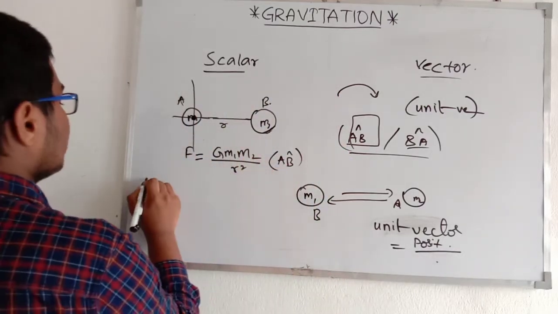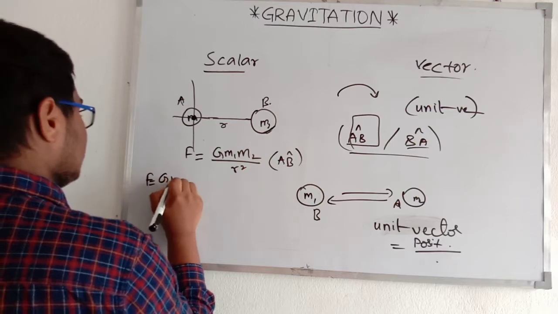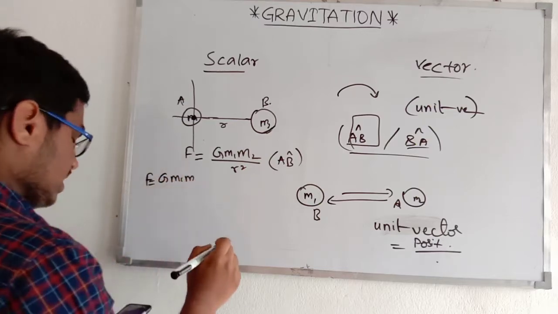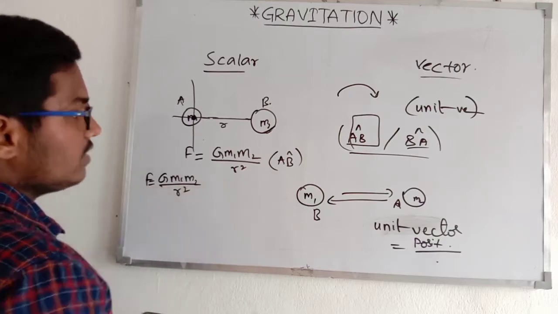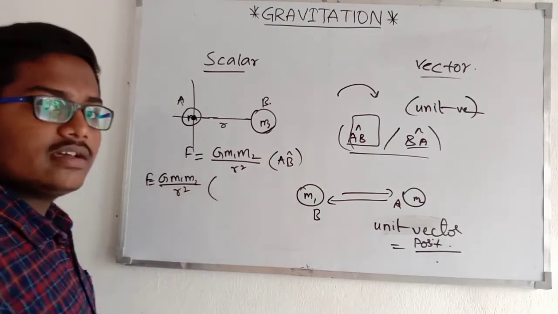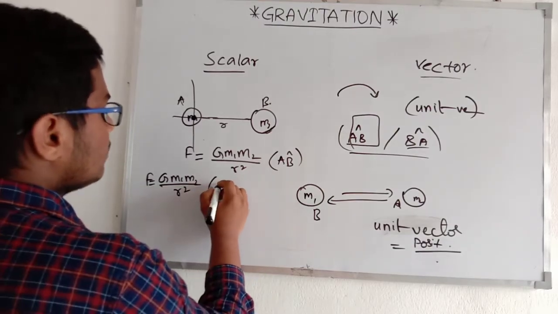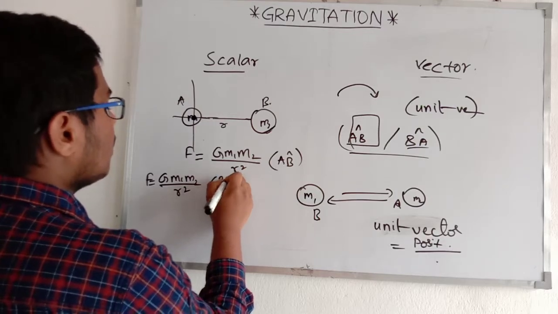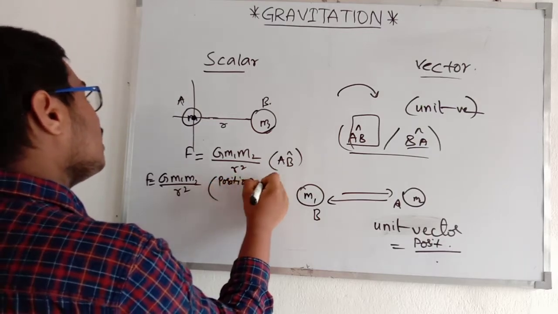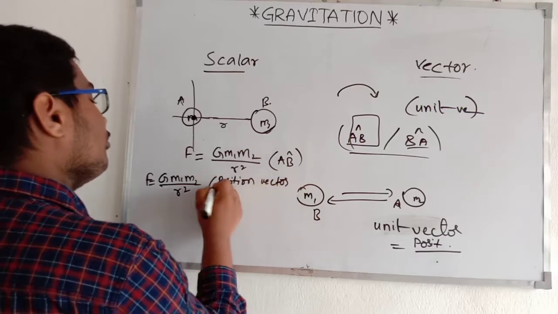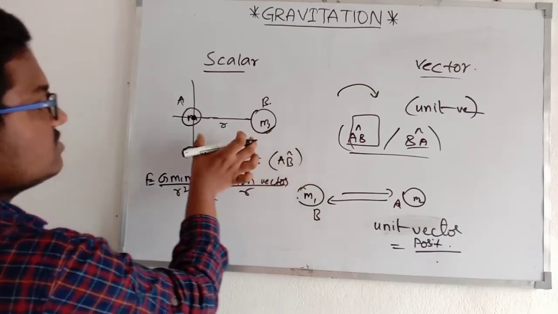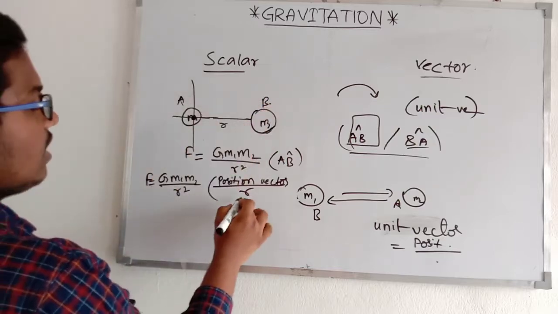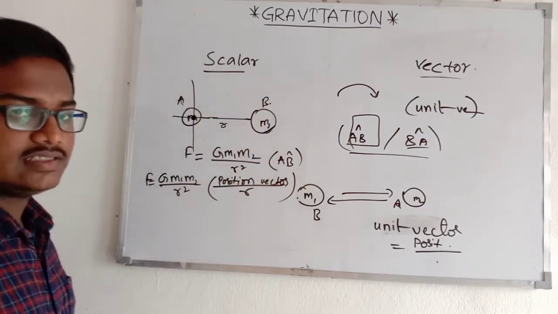So F is equal to G m1 m2 upon r square, and the unit vector is AB bar by r, because the distance AB is r in this particular case.